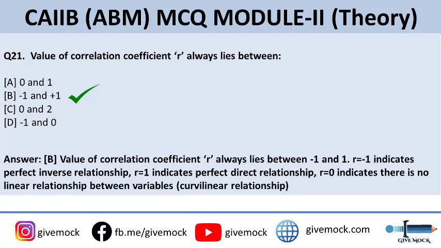Now let me tell you, values of R, if -1, +1, or 0, have different implications. If R is equal to -1, this indicates a perfect inverse relationship between the variables. If R is equal to +1, that indicates a perfect direct relationship between the variables. And if R is equal to 0, that indicates there is no linear relationship between variables, but a curvilinear relationship may exist. So this question might be asked in different forms. So I have given you some details also.